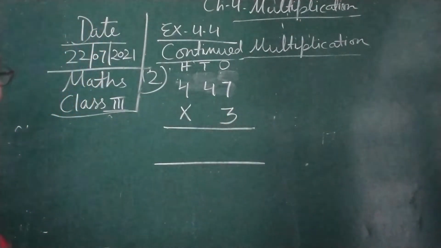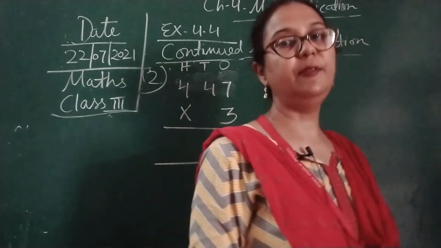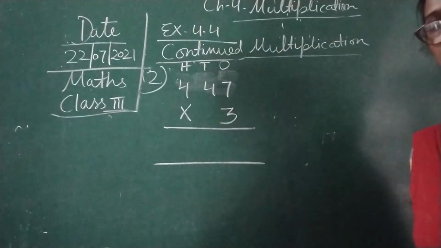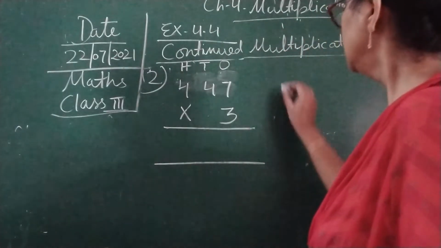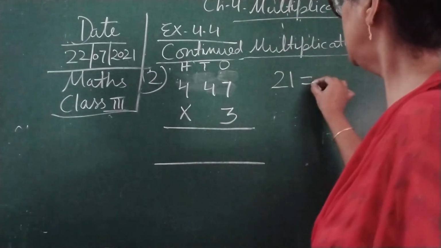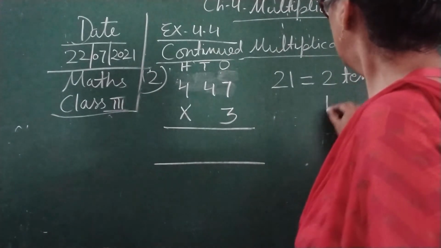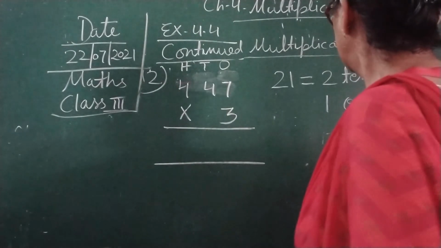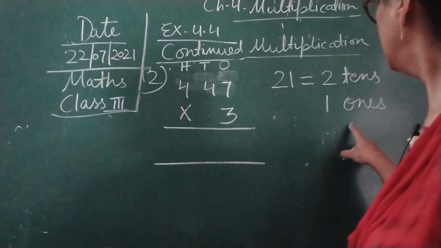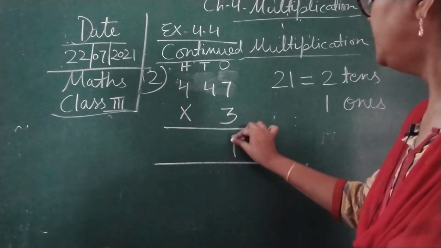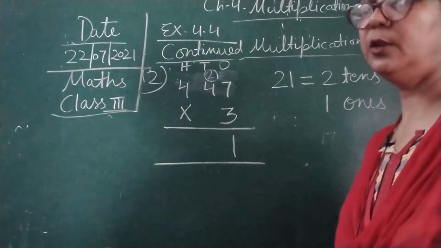Now children, first we are going to tell the table of 3, 7 times. So we will get over here 7 3s are 21 children. So here 21 is equal to 2 tens and 1 ones. So here children, we are going to write 1 ones at the ones place, and 2 tens will be carried over to the tens place children.